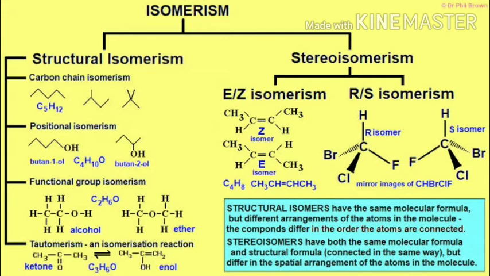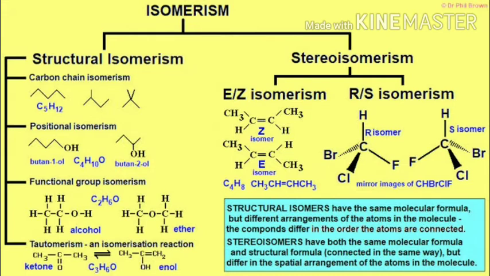Now, second is positional isomerism. Position isomers have the same molecular formula but differ in the position of a functional group on the carbon chain. Butan-1-ol, butan-2-ol, like that. 1-chloropropane or 2-chloropropane, like that.